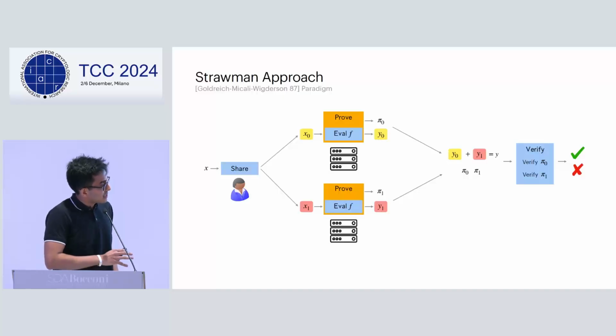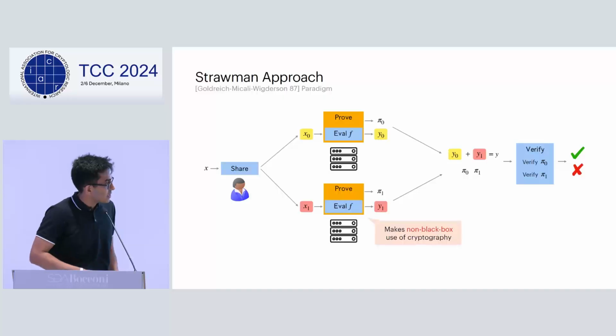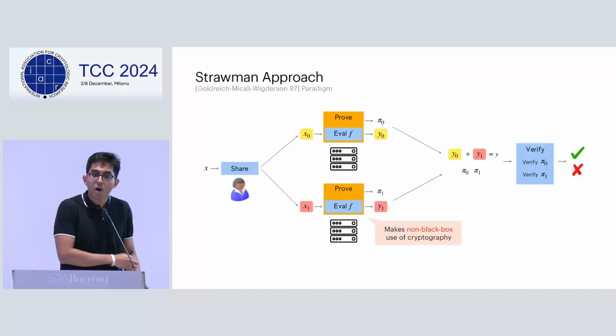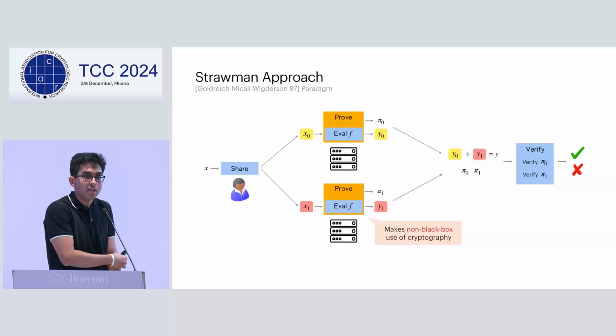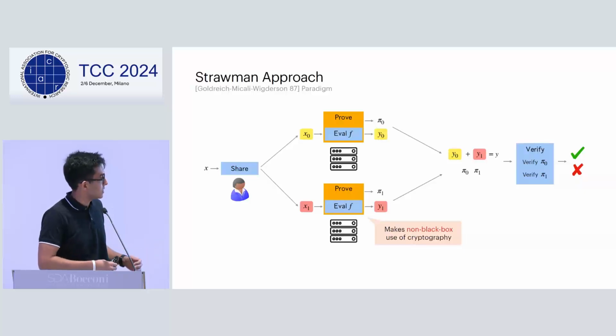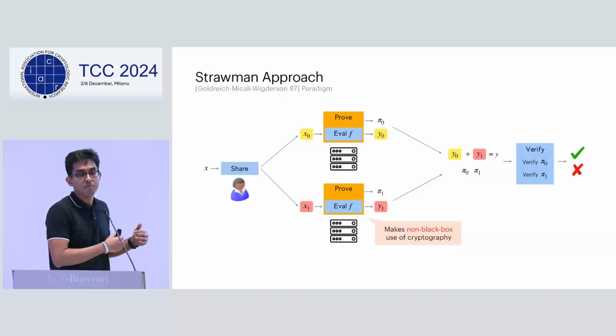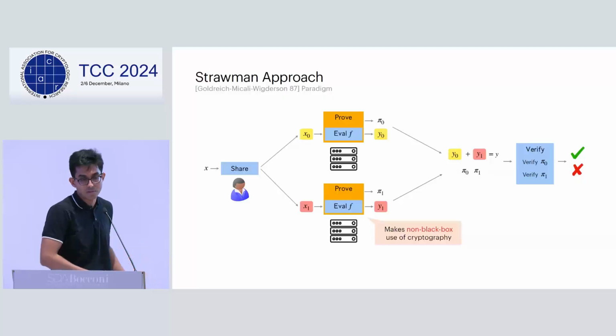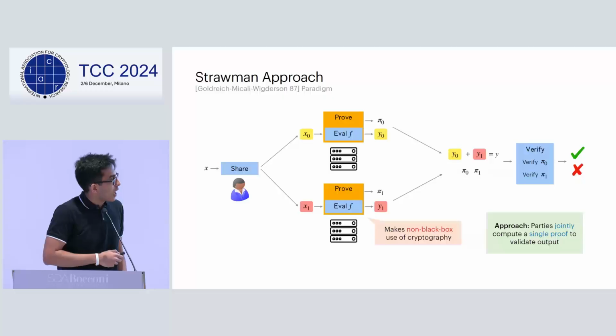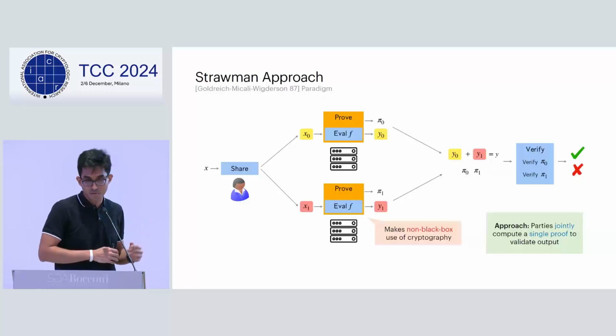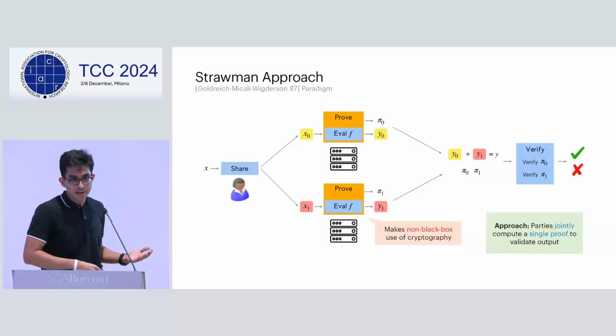While this somewhat seems to work, the main issue is that we are making non-black box use of cryptography, because any non-trivial HSS scheme that supports non-trivial homomorphism requires cryptography, and we are using the prover to show that the evaluation was done correctly, which makes non-black box use of crypto. So our approach is for the parties to compute a single proof jointly to prove the validity of the output.